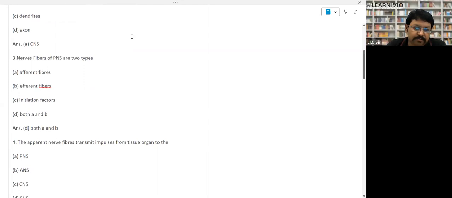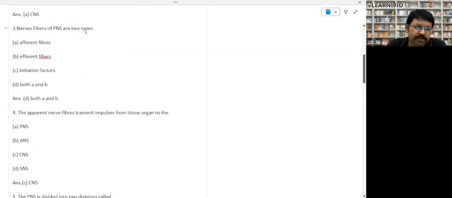Nerve fibers of the PNS are of two types, both afferent and efferent, right?